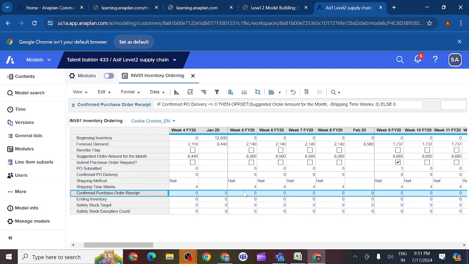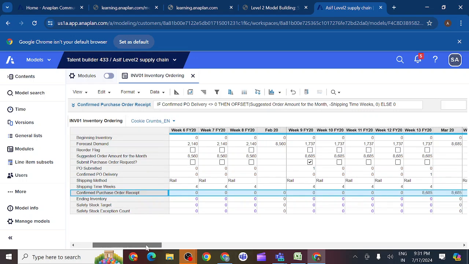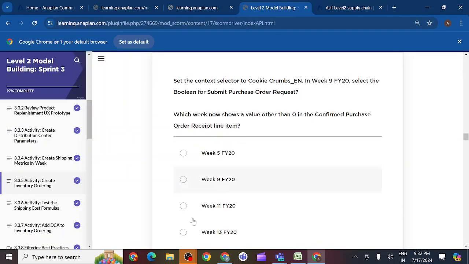We have 0 here. Week 5 we have 0. Then week 9 also we have 0. Then week 11 also we have 0. So then we should check week 13. Week 13 we have values. Is it correct for the confirmed purchase order receipt? Yes. So we should select week 13, where we have the non-zero.